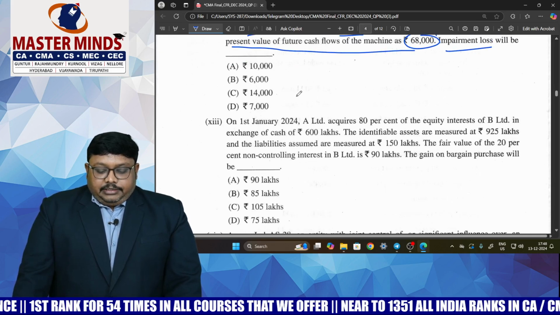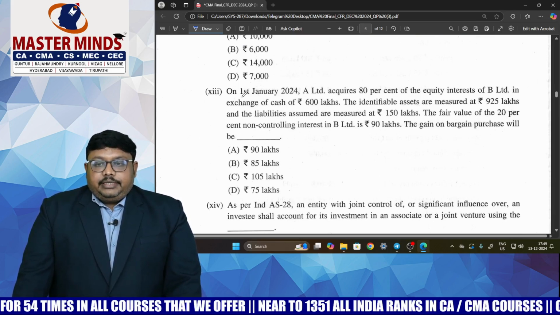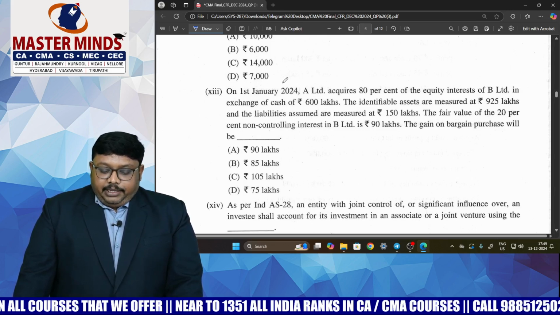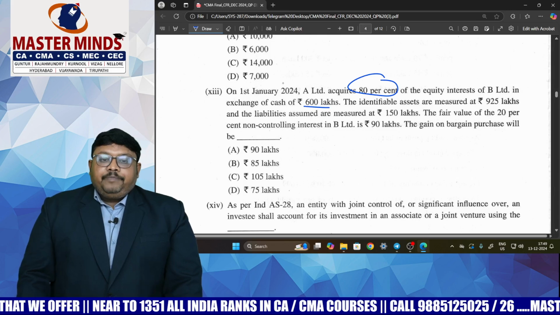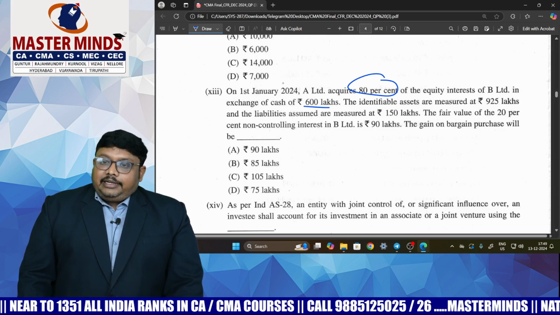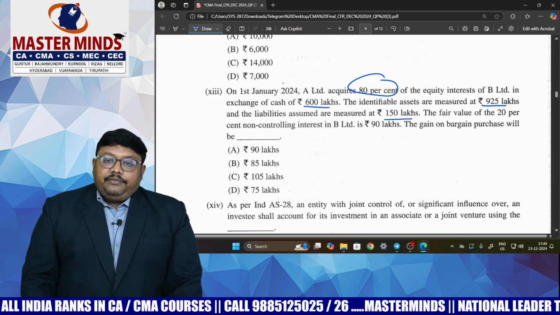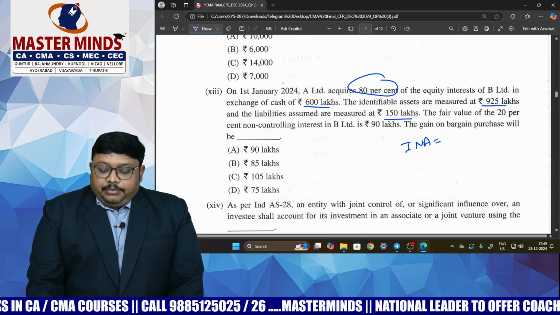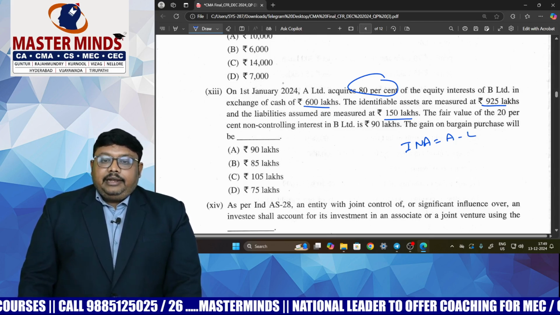And we are having the 13th question. We need to find out the gain on bargain purchase. Here A Limited acquired 80% of equity interest in B Limited. For the 80% stake, they are paying a purchase consideration of 600 lakhs. So what is the net assets of B Limited? We need to find out. Net assets are not directly given, but identifiable assets and identifiable liabilities are given. We can find out identifiable net assets, which is nothing but identifiable assets minus identifiable liabilities. We will get the identifiable net assets.